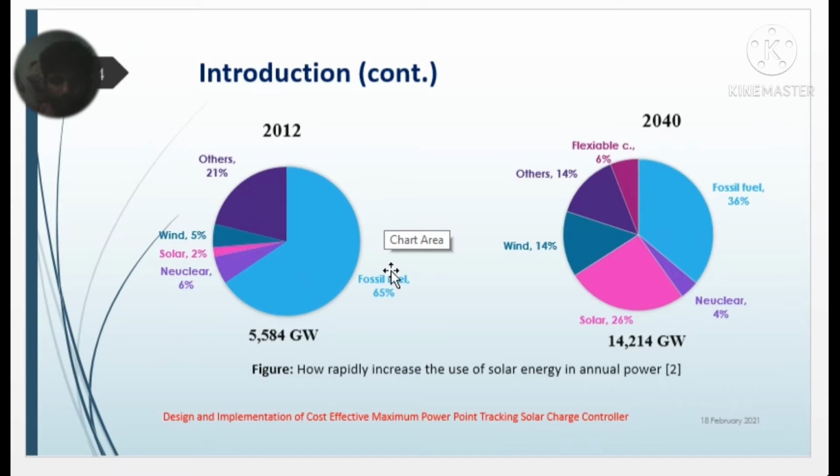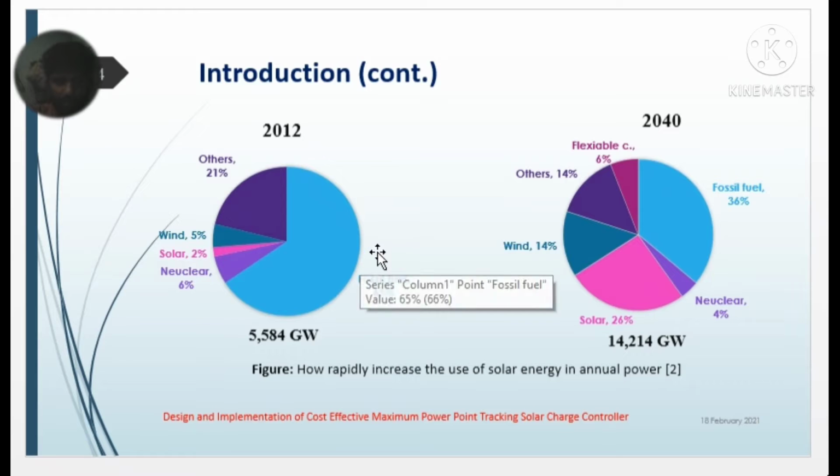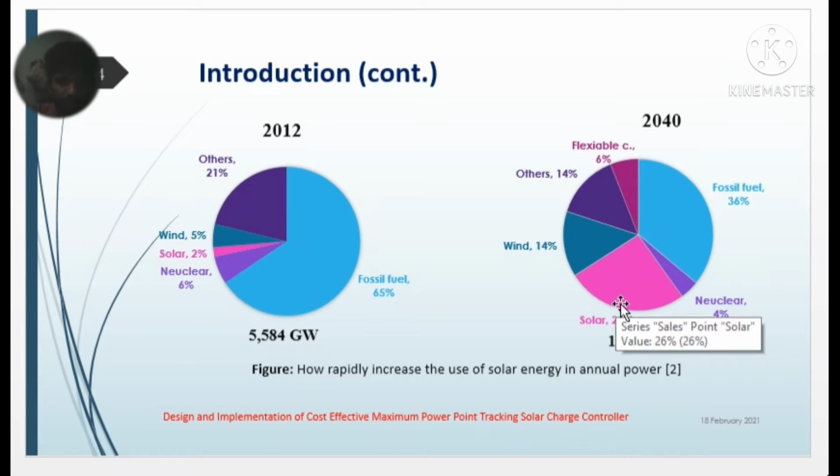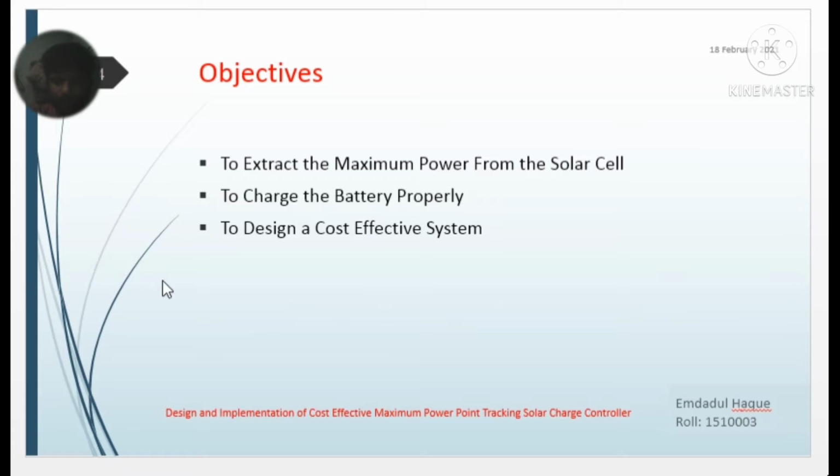This figure shows how rapidly the use of solar energy in annual power has increased. In 2012, it was only 2% of annual power, and by 2040, it will be 26%. So we can easily realize the importance of solar energy.